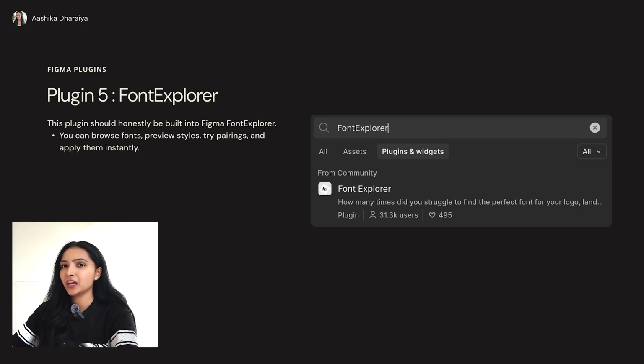I don't think so. Like, it actually makes it easy to compare fonts side by side. You can compare which font is looking good, which font is working out for you, which font is not working out for you. So yes, on that basis, you can add and eliminate fonts. It speeds up your typography decisions during design. You don't have to waste hours and hours on other sites finding fonts and then have a headache and say that, oh, I'm not able to find a font. No, you can find a font in just a few seconds by using this plugin.